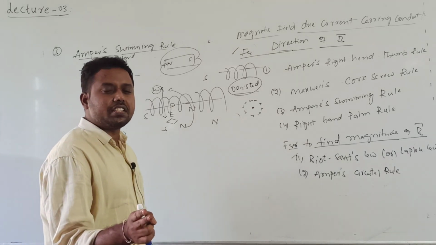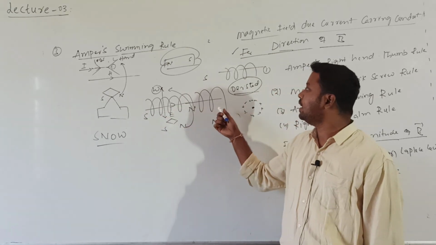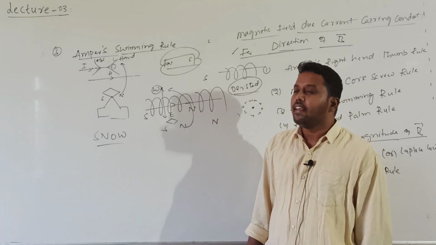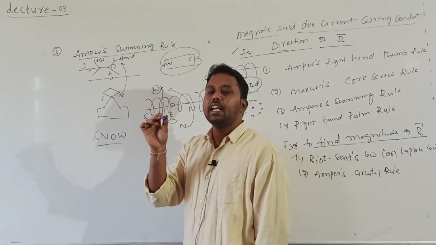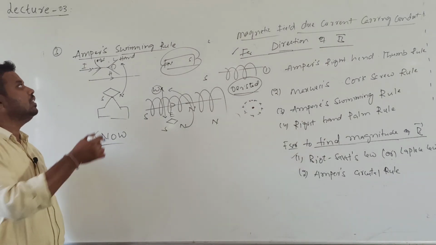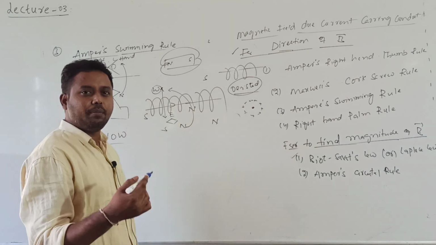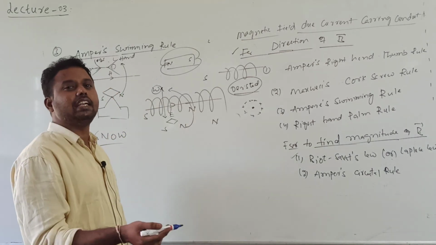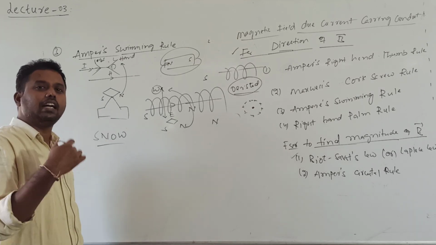Here the needle deflection is because of the interaction of the magnetic field produced by the current carrying conductor. So when current is passing through this conductor, I want to know what is the direction of this magnetic field. To find the direction, this is one of the rules. But I think the first two rules are very simple to understand, but still they did not give complete information why field lines are clockwise or anti-clockwise.